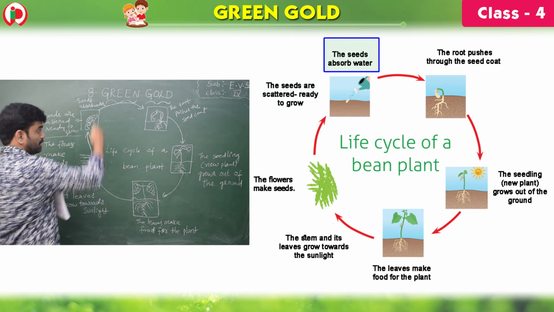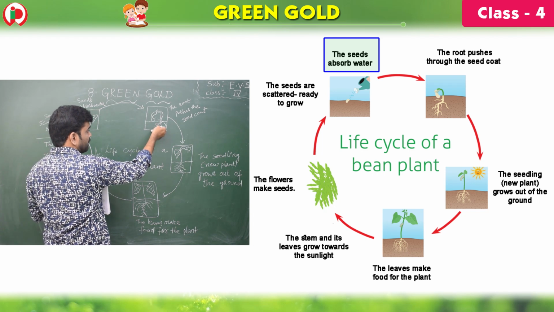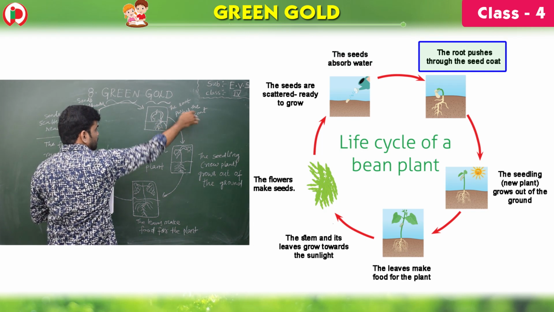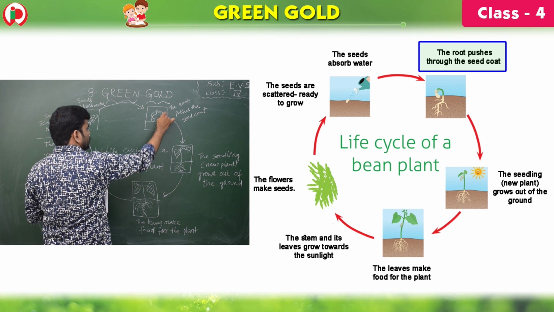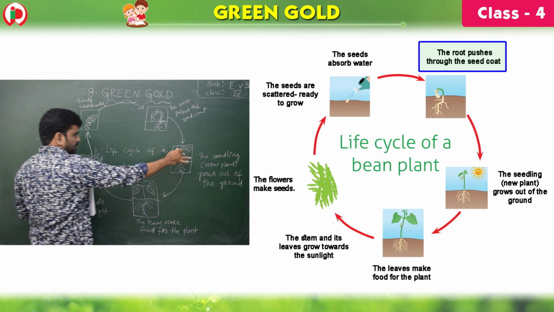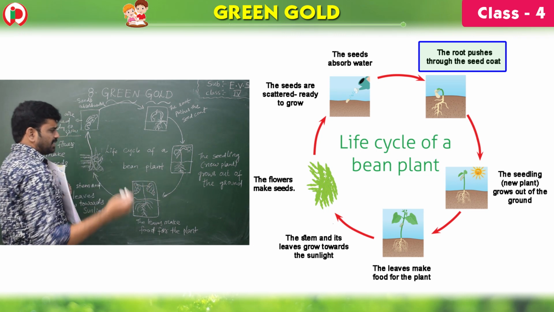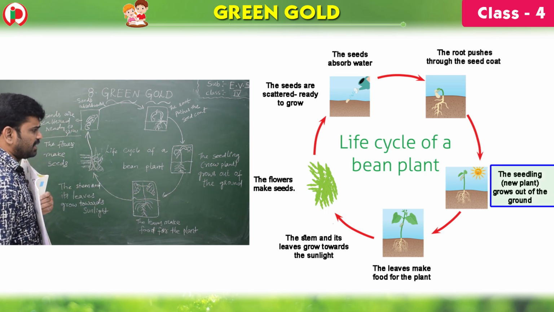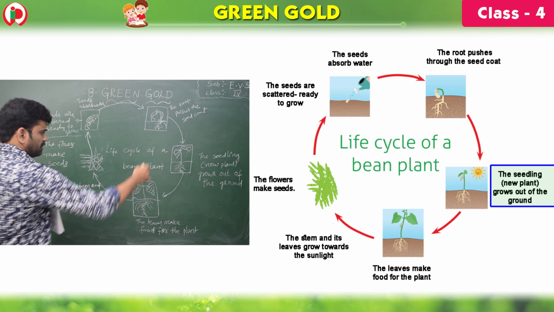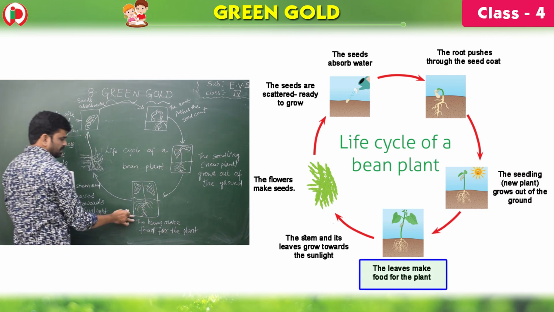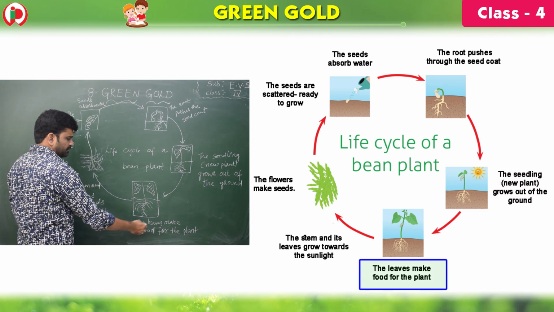Seeds absorb water here. After absorbing water and minerals, the root pushes the seed coat. See, this is the root, it is pushing the seed coat, and this is the sun. And after receiving the nutrients, air, and sunlight, the seedling, the new plant, grows out of the ground. This is the seedling, and these leaves make food for the plant.